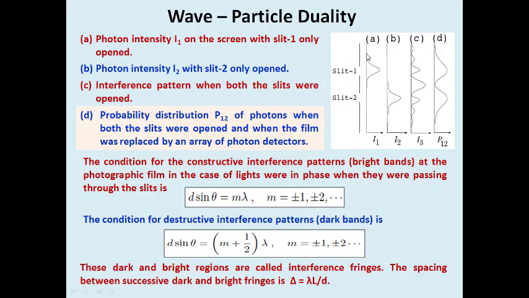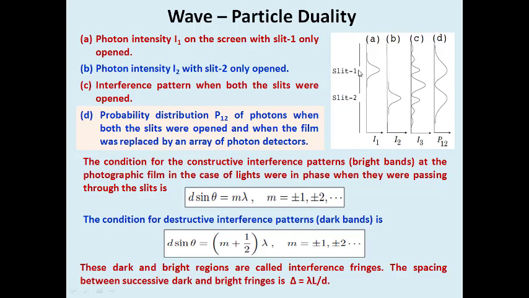When slit 1 is open, your intensity of exposure will be like this, I1 representing the intensity of exposure. The graph shows that just opposite to slit 1 you have maximum exposure, and then it starts decreasing diagonally. Likewise in the second condition, only slit 2 is open, and we got an exposure like this. Opposite to slit 2 there is a maximum intensity of exposure, then it starts decreasing on both sides diagonally.